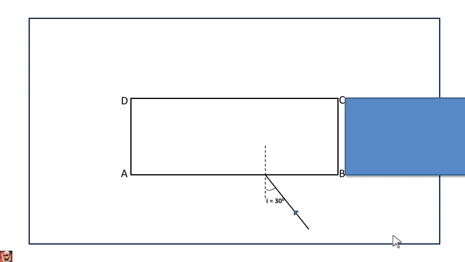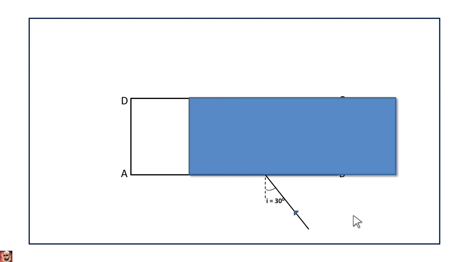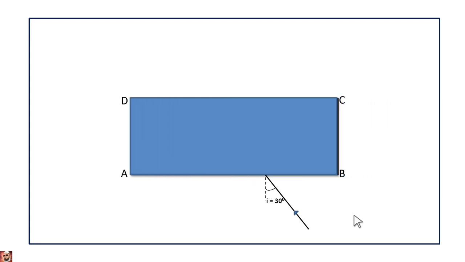Now place the slab on the paper in such a way that it fits in the rectangular outline. Fix two identical pins on the line making a 30 degree angle with the normal, such that they stand vertically with the same height.